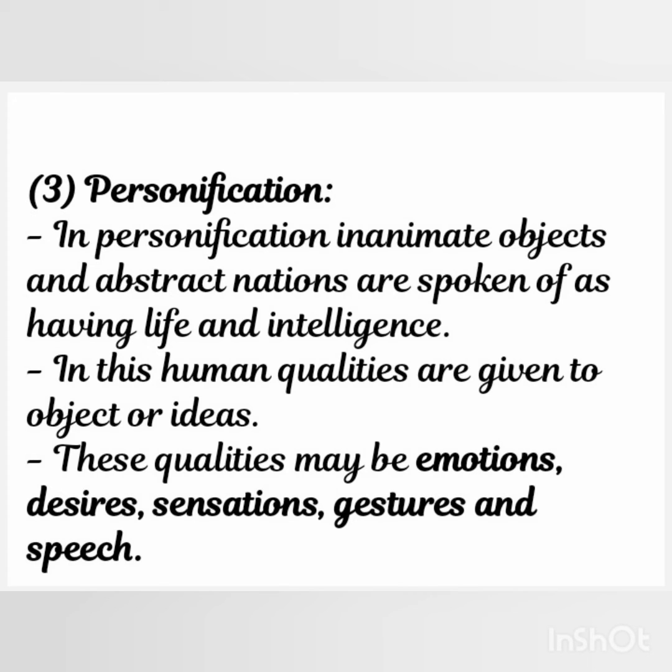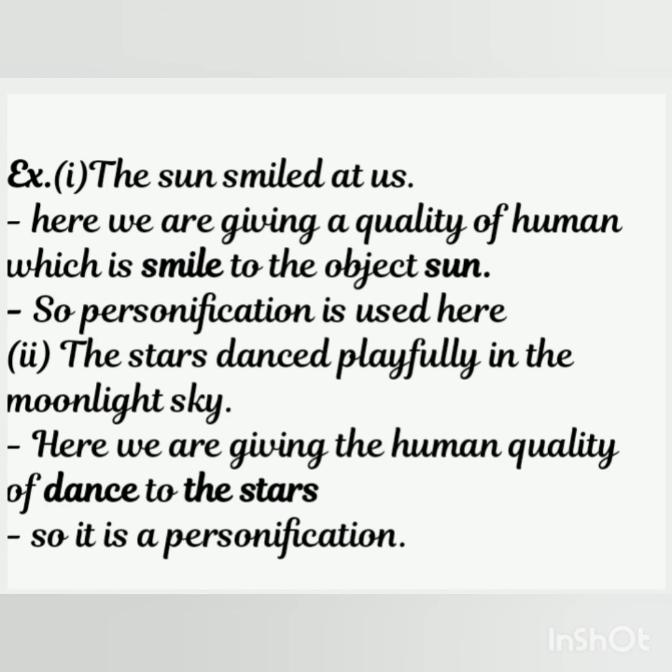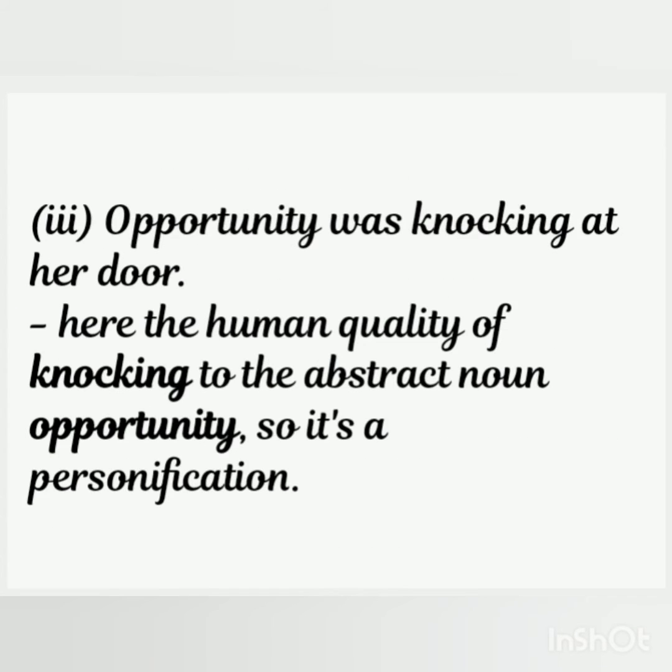Let's look into the examples. The sun smiled at us. Here we are giving the human quality of a smile to the object sun. So personification is used here. The stars danced playfully in the moonlight sky. Here we are giving the human quality of dance to the stars. So it is a personification. Number 3. Opportunity was knocking at her door. Here the human quality of knocking is given to the abstract noun opportunity, so it's a personification.